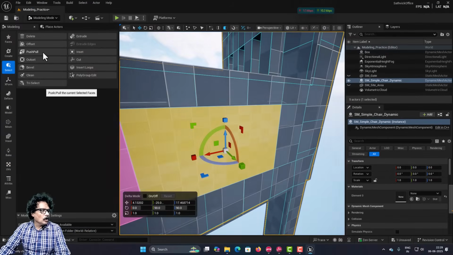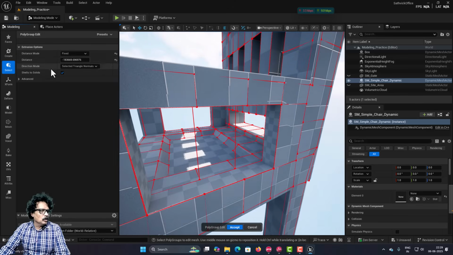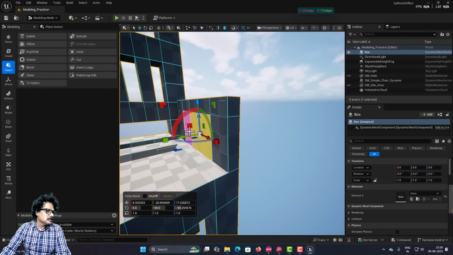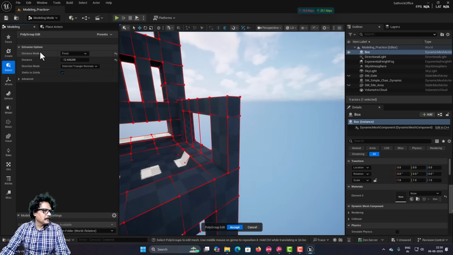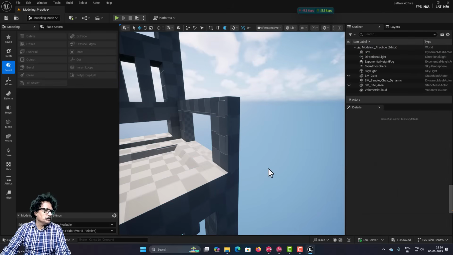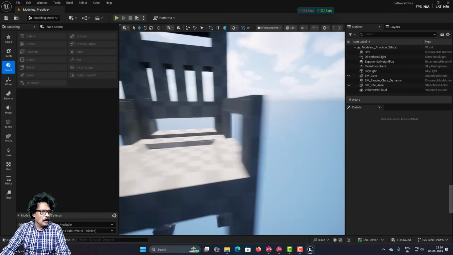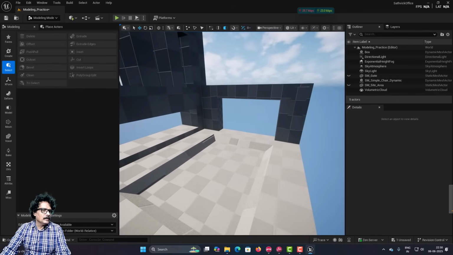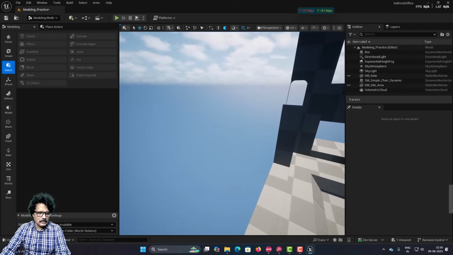Now, I am going to come into face selection mode, and this face is already selected. Now, I am going to come into push pull, and I am going to pull it out. So, when I pull it out in the negative value like this, now if I click accept, select these three faces and click push pull and click accept. So, when I use push pull, you can see how these faces will be cut off and you will have the surface clean like this.